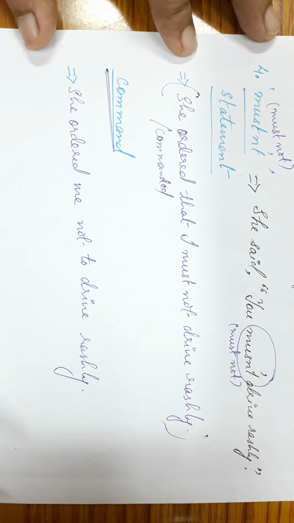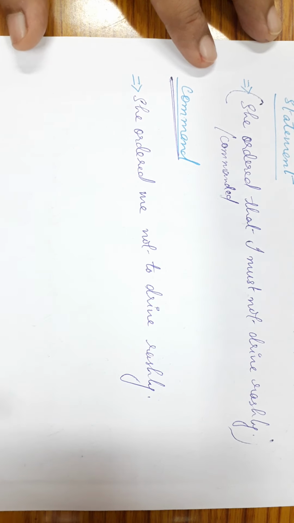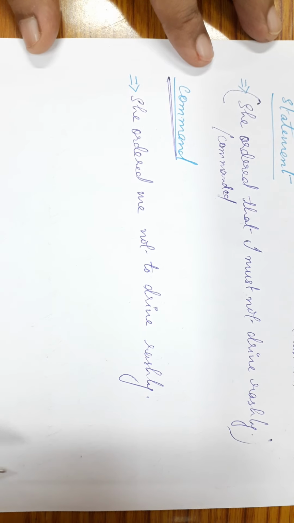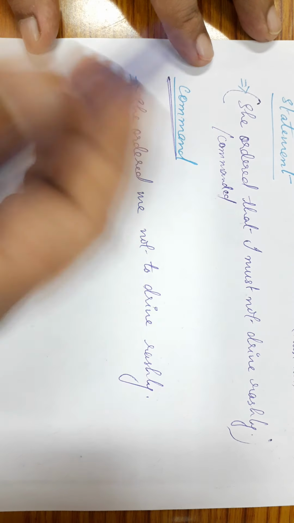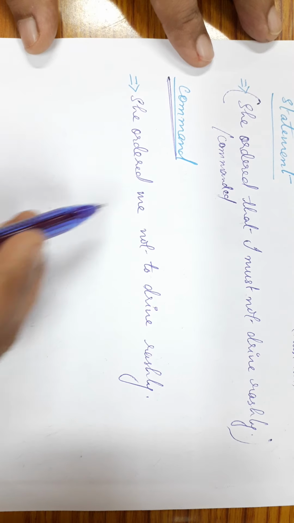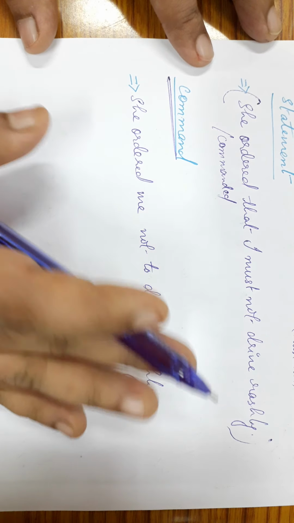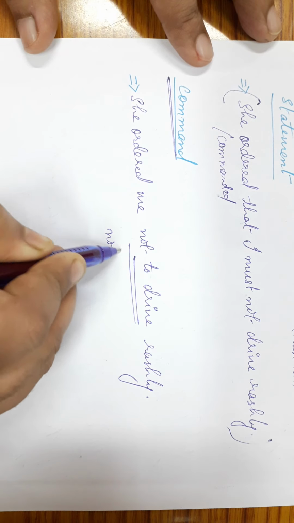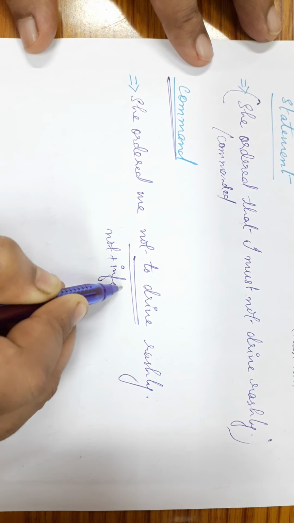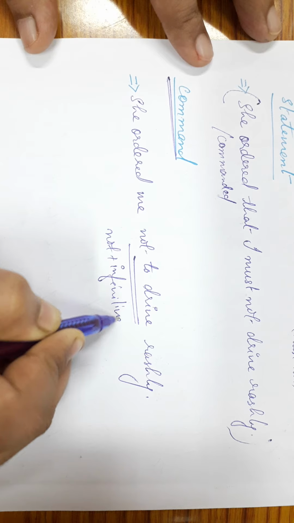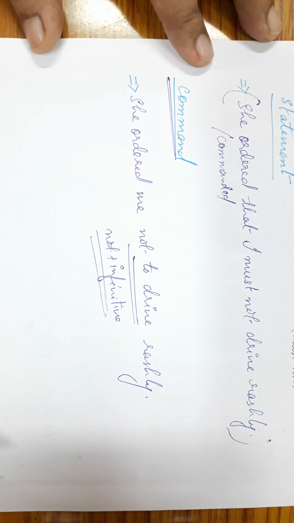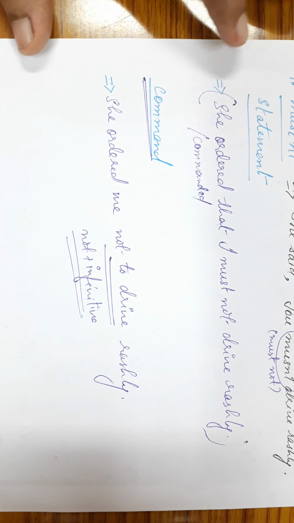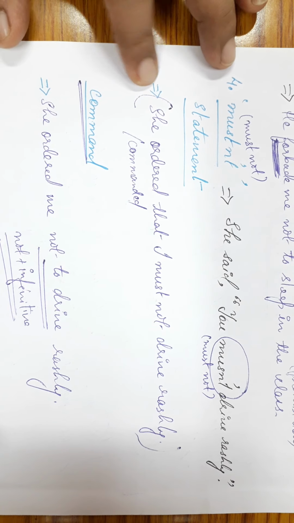Now, the moment I am considering it as an imperative sentence, I am using the structure of the imperative sentences. So what happens? "That" is not at all used, and I have not plus infinitive. That is the structure that we saw a little while ago. This is the difference when we use must not.